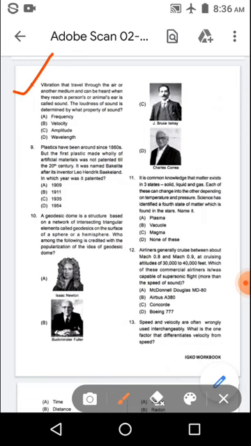And the options are: option A, frequency; option B, velocity; option C, amplitude; option D, wavelength. And the right answer is option C, amplitude.